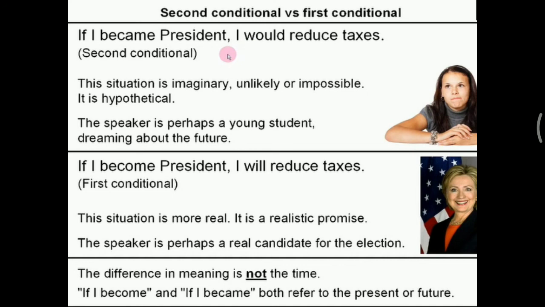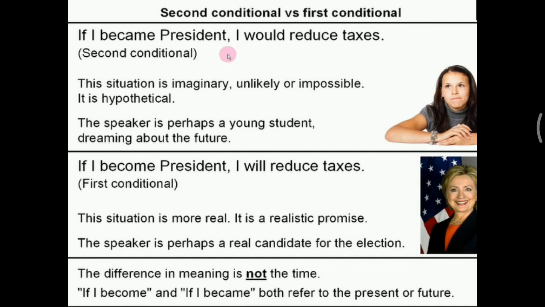So the difference is in meaning, not the time. The difference is in the meaning, not the time. Makna yang berbeda, bukan waktu. Although in the second conditional sentence we use past tense, and in the first conditional we use present, it is not different in time.